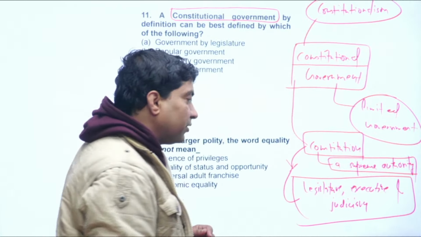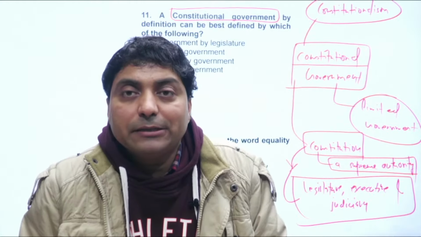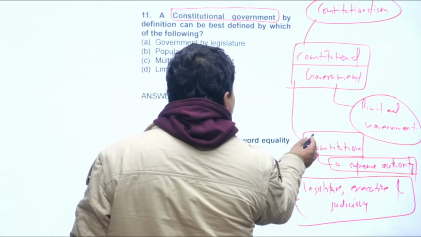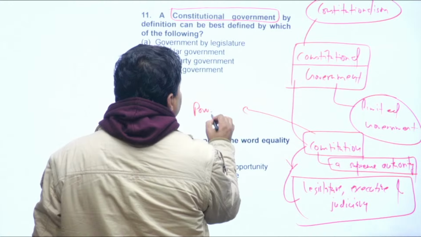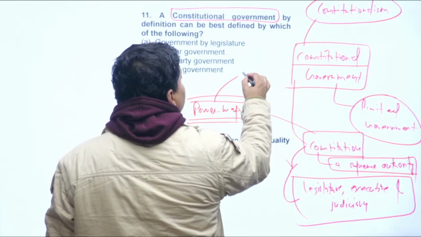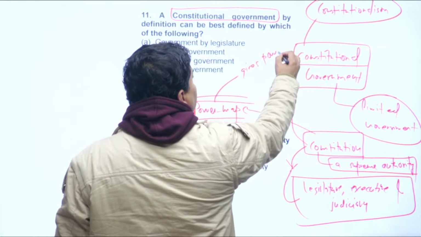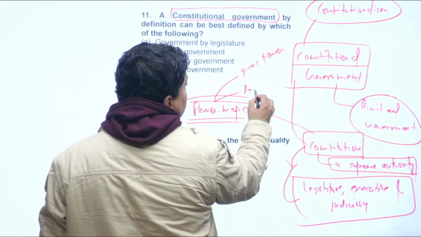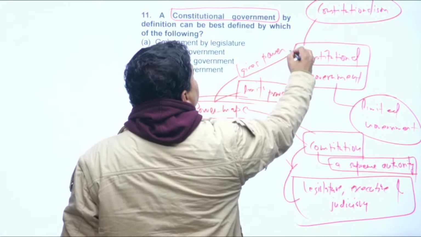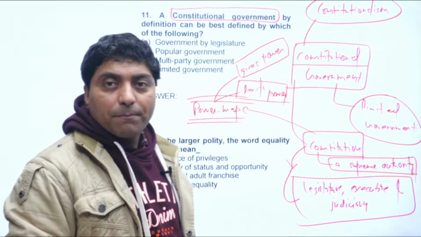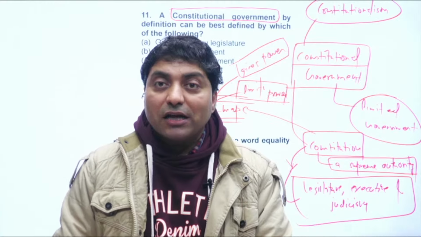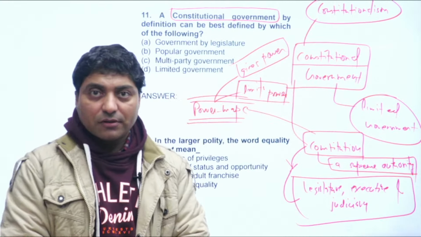Constitution will define power of each branch of the government. So, if you look at it, constitution is also called a power map. Sometimes constitution is called power map. What do you mean by power map? It gives power, it limits power. It gives power and also limits power. Power, it gives power, it limits power, right? That is called constitutionalism, right?